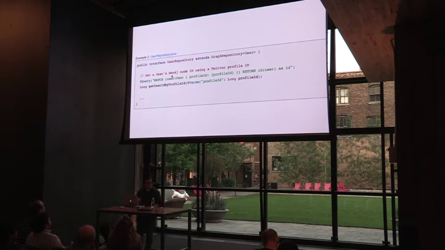And so I talked about extending this user repository using Cypher. So what I can do here is extend the REST API just by using a query annotation. And so this match query is just one of many that I've added. This is going to allow me to get a user by their profile ID and then to return back the unique ID that's being used by Neo4j. And so that's just one example.